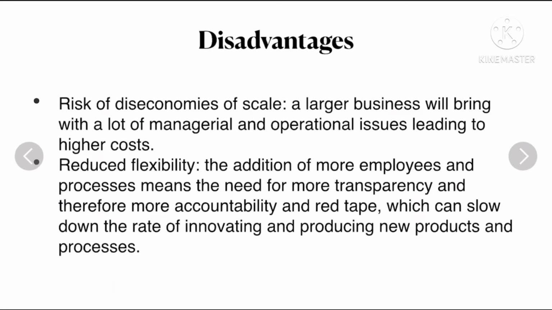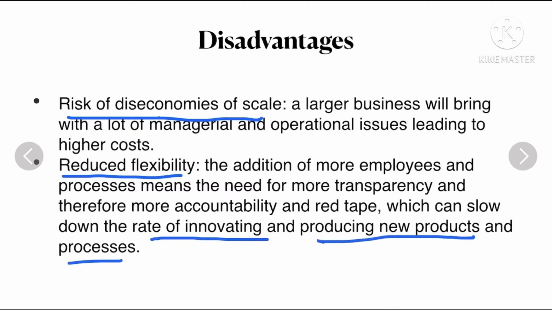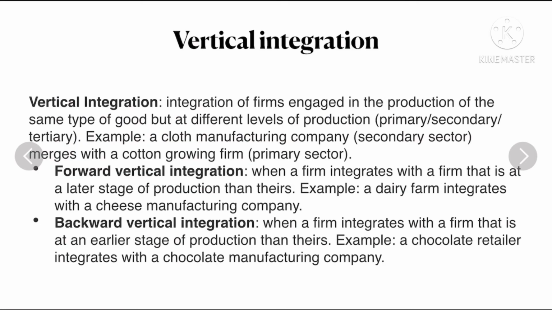So reduced flexibility, and this is the addition of more employees and processes, meaning that there will be need for more transparency and therefore it will be more accountable, and that will slow down the rate of innovating and producing new products and processes.